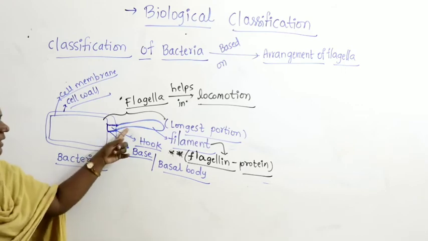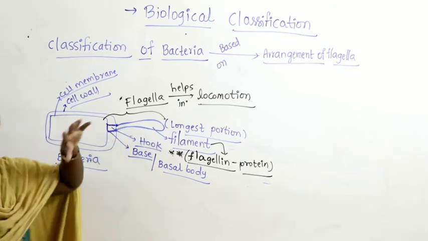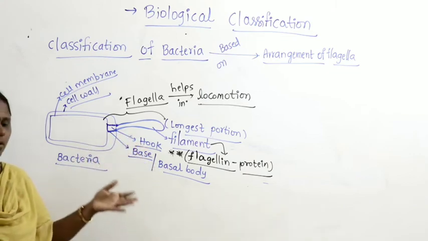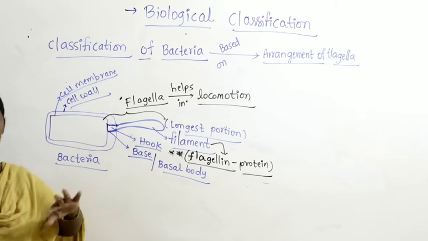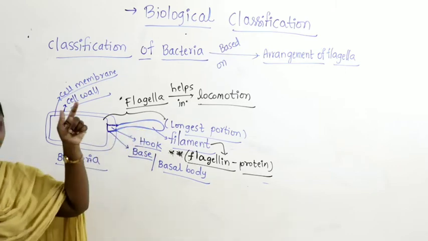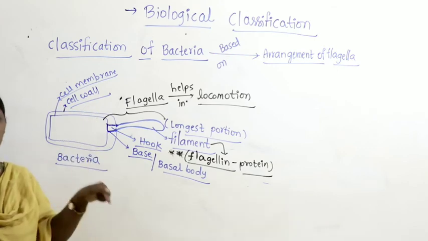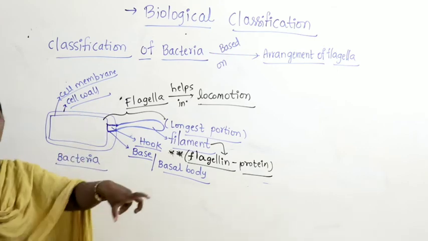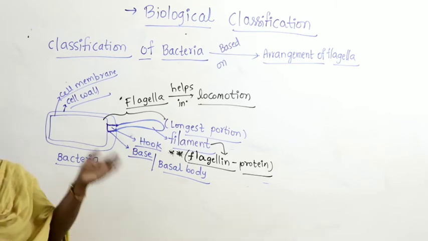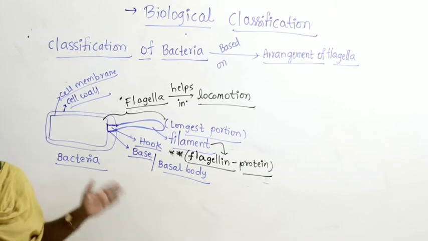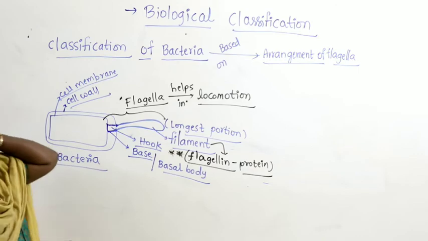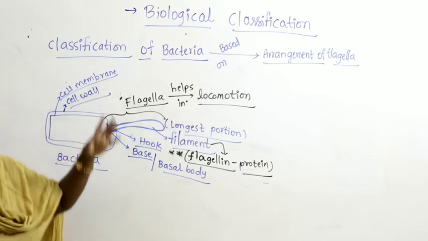With the help of flagella, bacteria can glide on the surface of slides, on smooth surfaces and even on rough surfaces. Flagella helps it adhere tightly to the surface and show rotational, gliding or sliding movement to move from one place to another. So flagella helps in locomotion. Now we continue discussing the classification of bacteria.